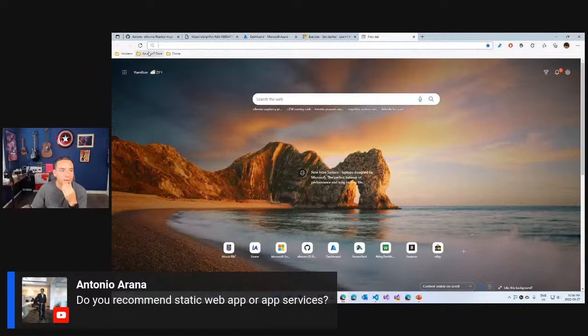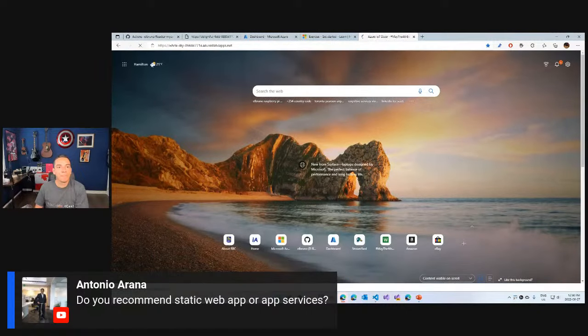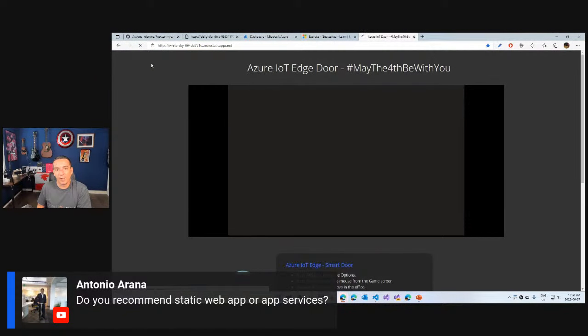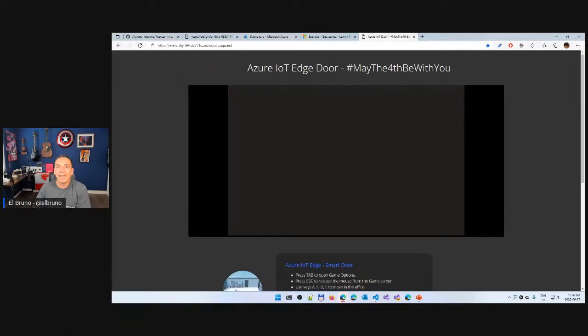I have here a static page that is hosting a WebGL project, a Unity project. So this is static. There is no code here. So in my head right now, what I think is that I will start to do Static Web Apps for static content and App Service for complex applications, or more, basically web applications.